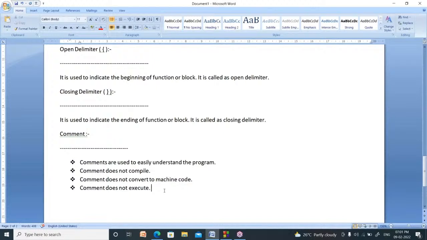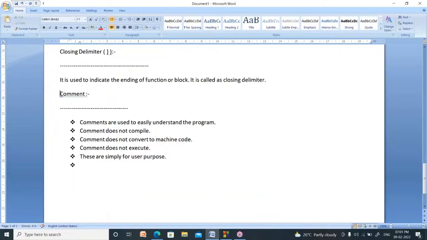Then what is the use of these? These are not for the compiler. They are simply for the user. Comments are written inside the program not for the computer, but for the user. Whenever you write comments, the program can be understood easily.